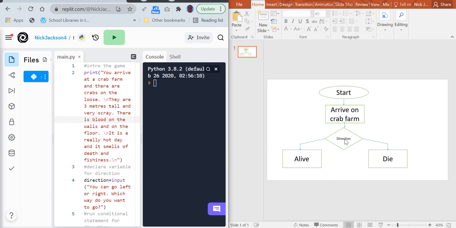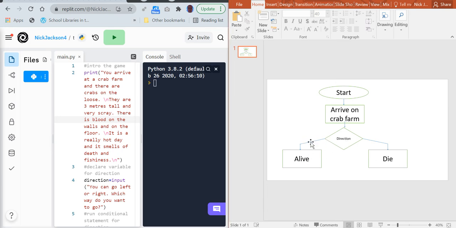So the direction is the if statement here. That's what's represented by that. So you could have written in that box if go left or right if you wanted. Okay. So then the two options are left goes alive and right goes dies.